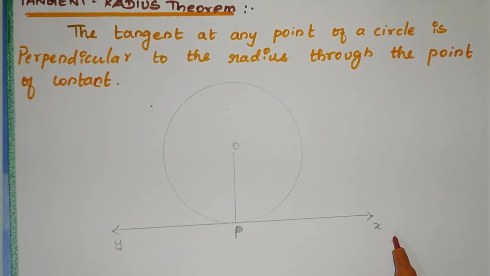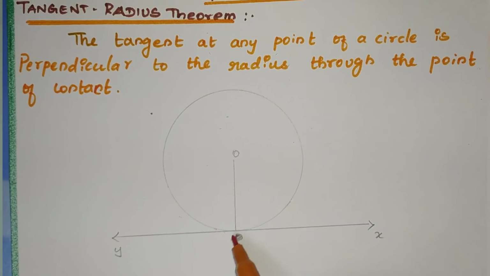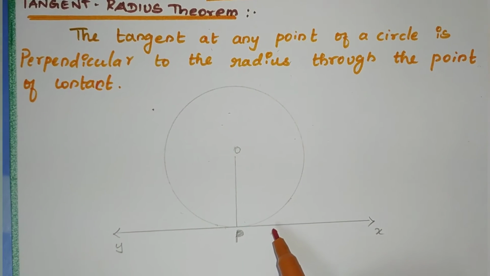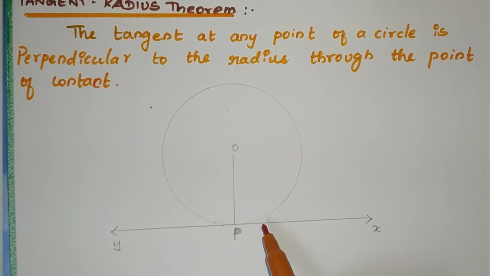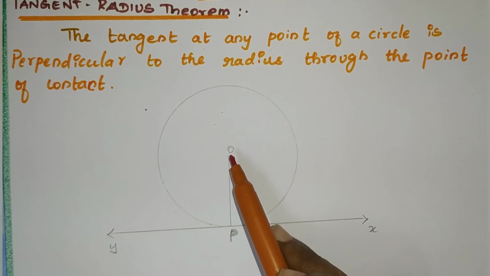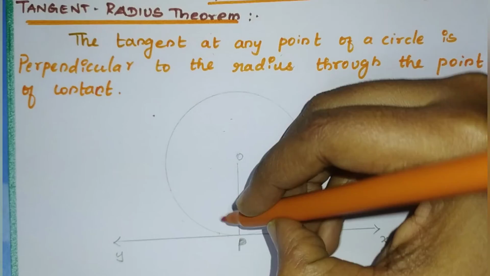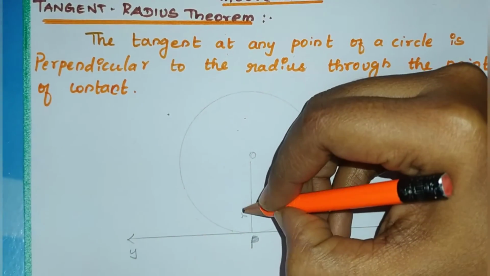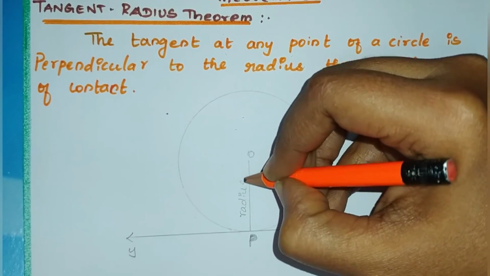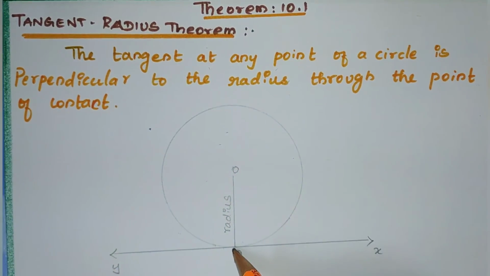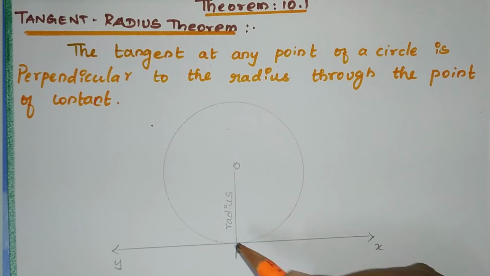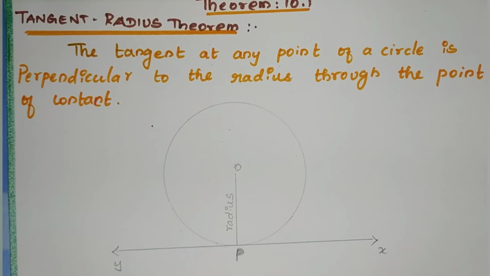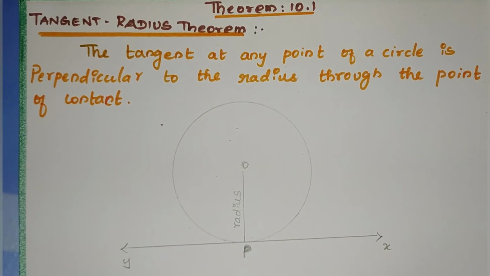This is a tangent. XY is a tangent at any point; you can take P as any point of the circle. It is perpendicular to the radius. If you draw the radius, this is the radius through the point of contact, and it is perpendicular. You have to prove that OP is perpendicular to XY. That is what we have to prove.